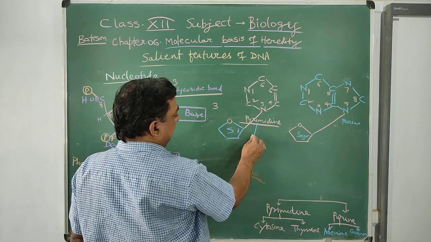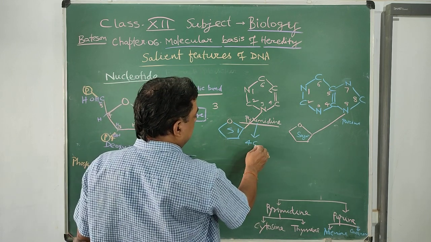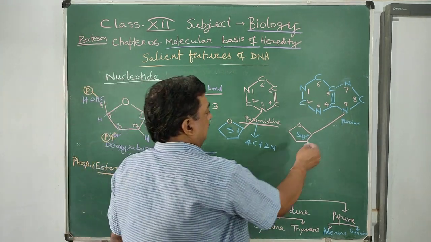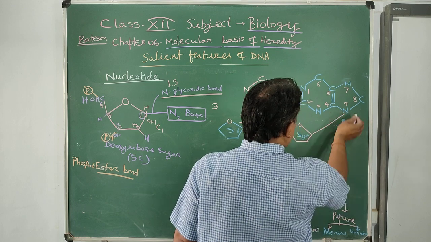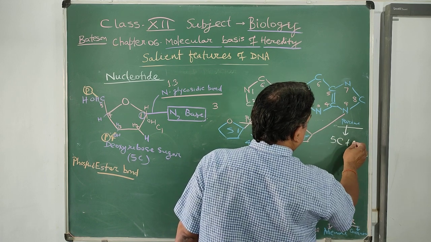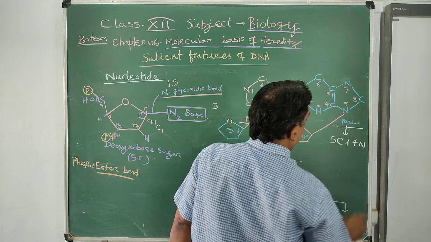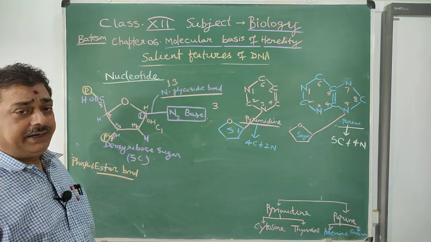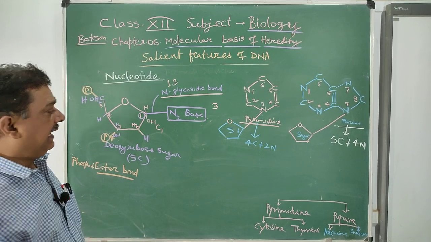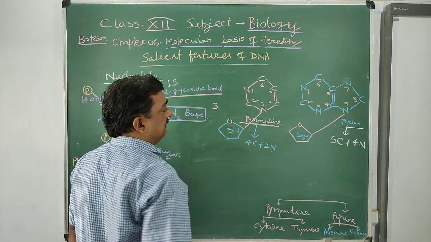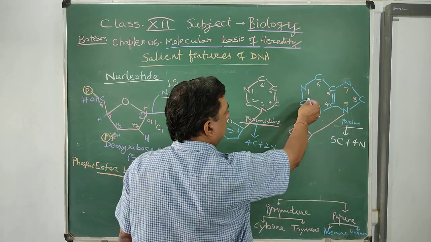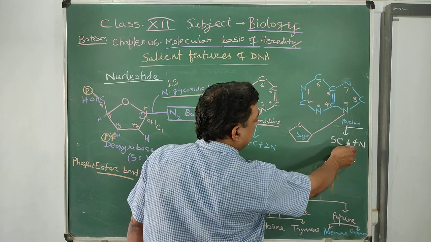Each pyrimidine ring is made up of 4 carbon and 2 nitrogen. But purine is a 9-membered ring, made up of 5 carbon and 4 nitrogen. So what is the difference between pyrimidine and purine? Pyrimidine is a single ring compound, a 6-membered ring with 4 carbon and 2 nitrogen. Purine is a double ring compound, a 9-membered ring made up of 5 carbon and 4 nitrogen.